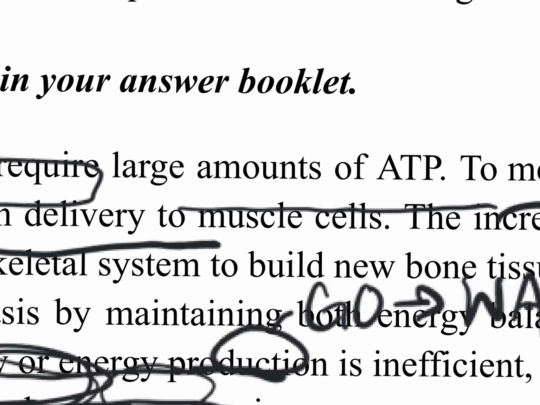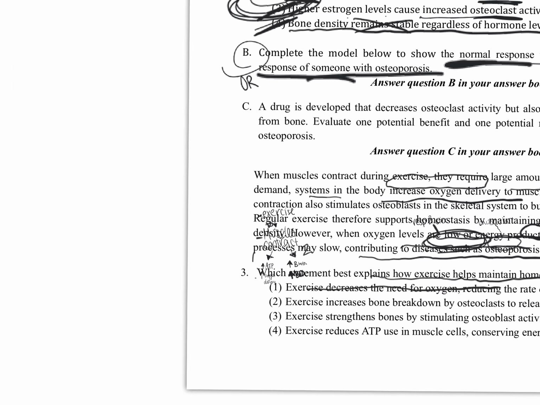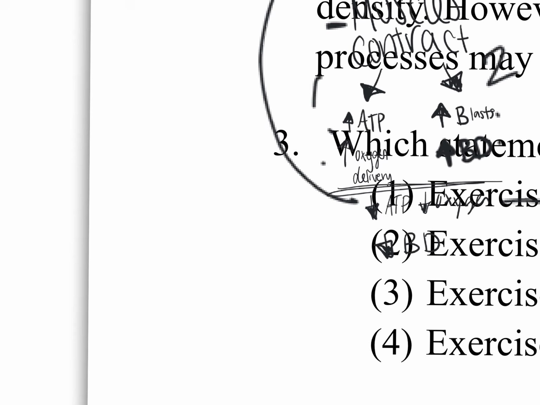We're also talking about muscle cells, so this also relates to the muscular system. Then down at the bottom, it says when oxygen levels are low or energy is inefficient, bone building slows. That's basically the same thing as what we said over here, just in reverse. Lower ATP production obviously means lower oxygen, and lower bone density is what it leads to here.